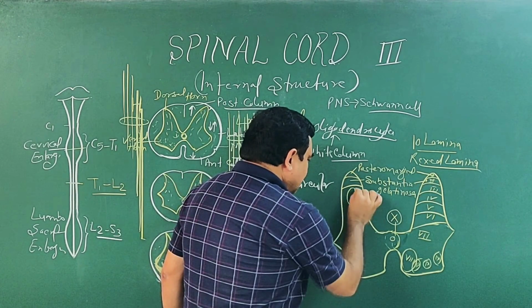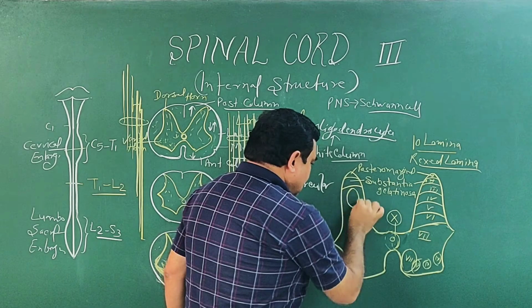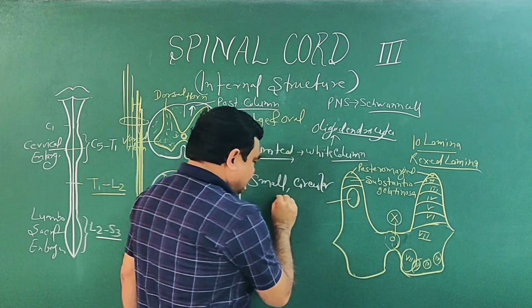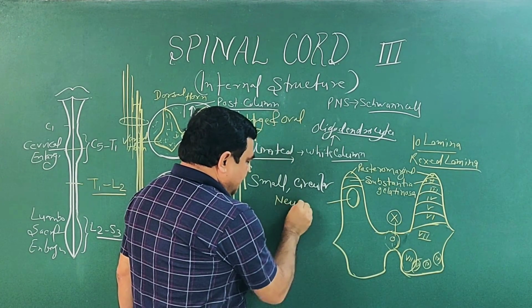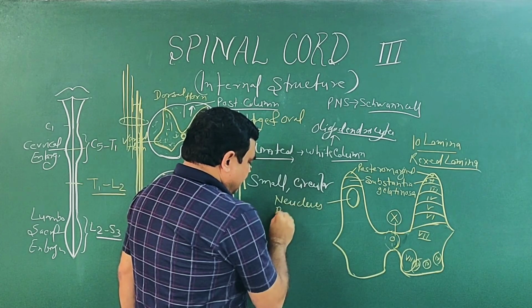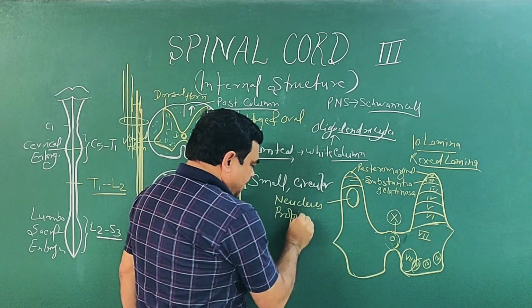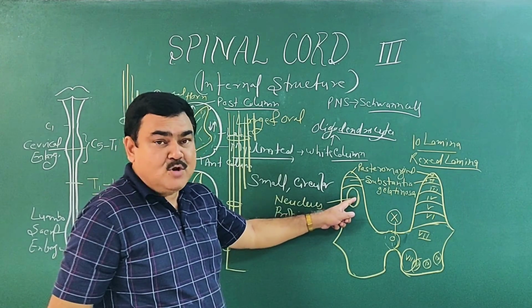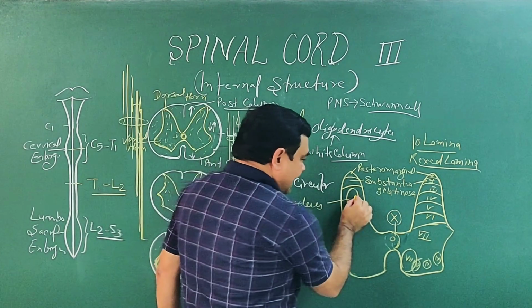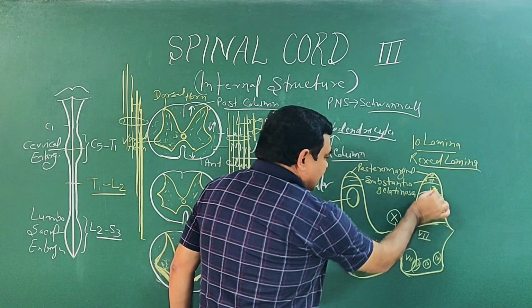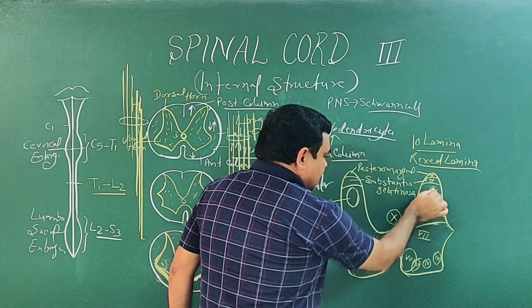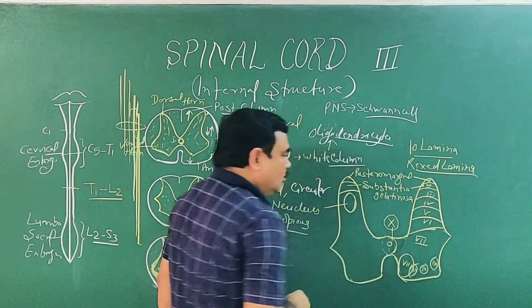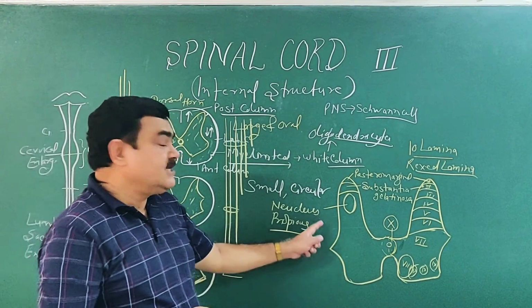And there is the nucleus proprius. This is related to the 3rd and 4th laminae. This nucleus proprius is corresponding with laminae 3 and 4.